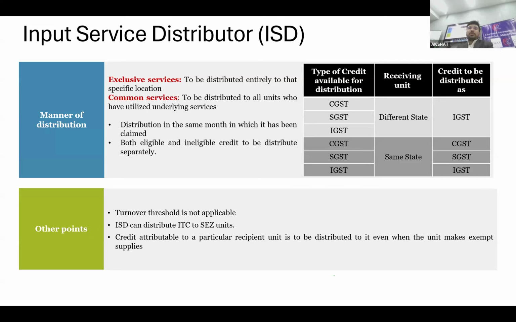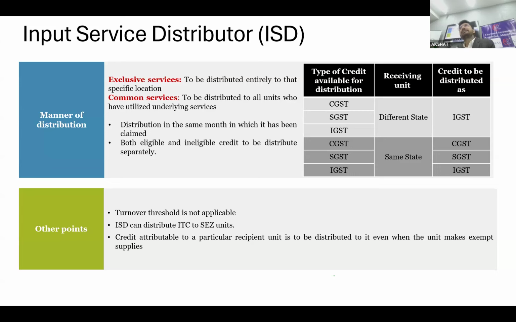So that is what I have mentioned here. Let's talk about a case where your Gujarat HO and Gujarat ISD is there. When Gujarat HO is distributing to the Gujarat ISD, you obviously distribute CGST and SGST. But let's talk about a case where a vendor of Gujarat is raising the invoice to the ISD of Maharashtra.